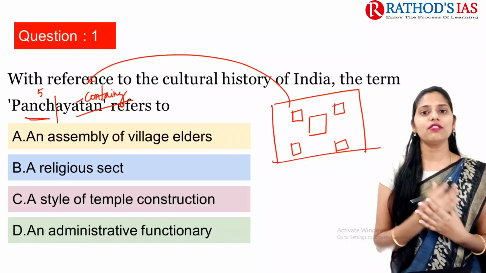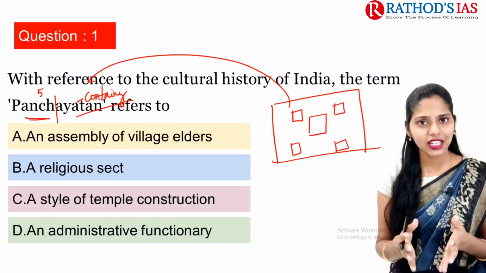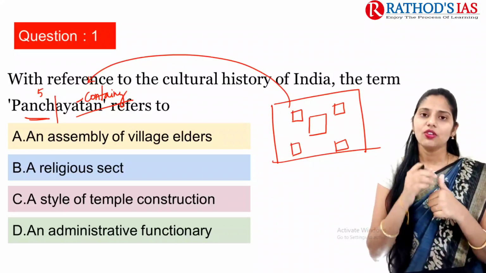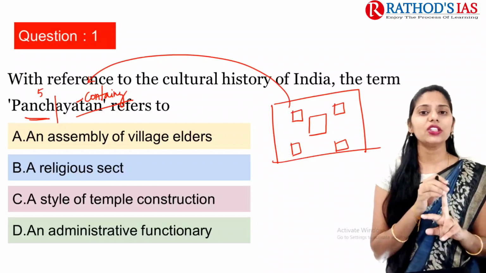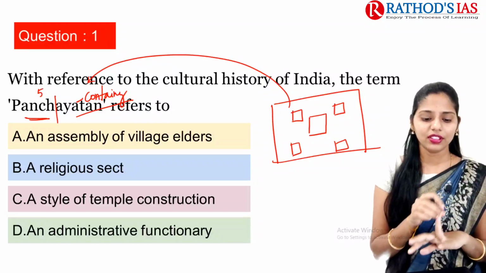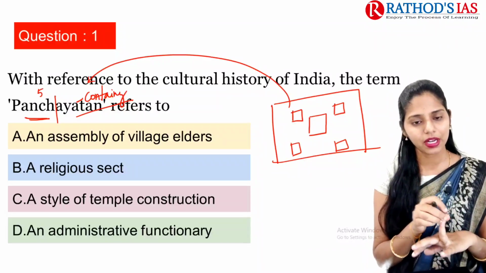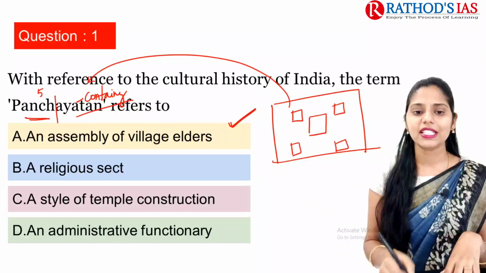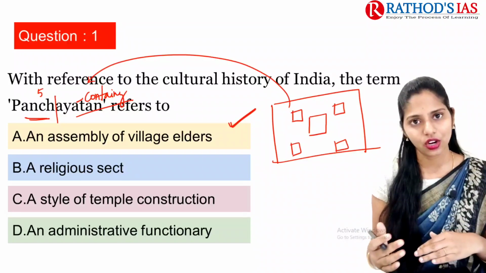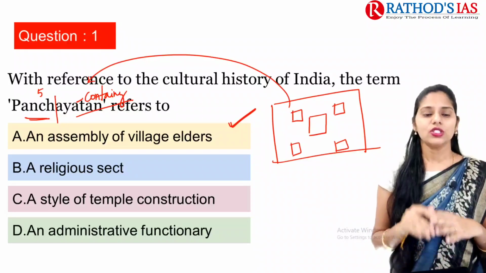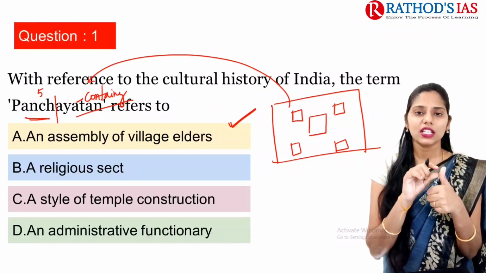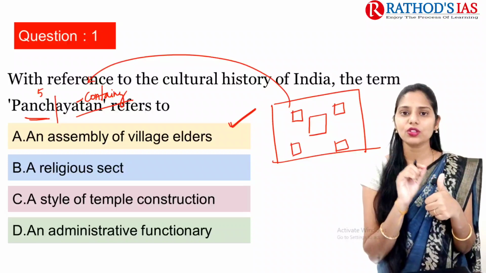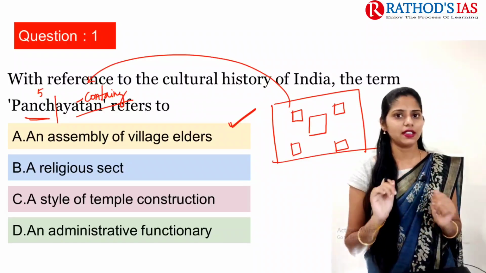Let me also give you some examples of this Panchayatan type of temple architecture. For example, we have the Lakshman temple, the Lingaraj temple, the Kendriya Mahadev temple, and the Dasavatara temple. These are some examples of the Panchayatan style of temple architecture. So this is about this question. Here we understand that basic terminology is also important, and from there also we can expect questions from UPSC.